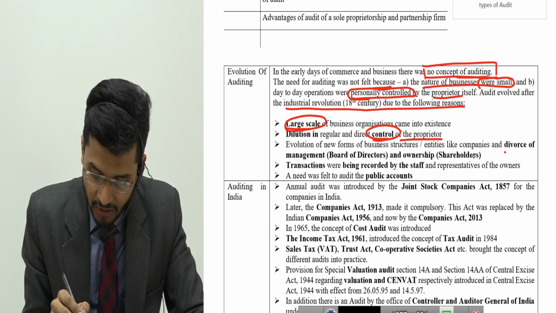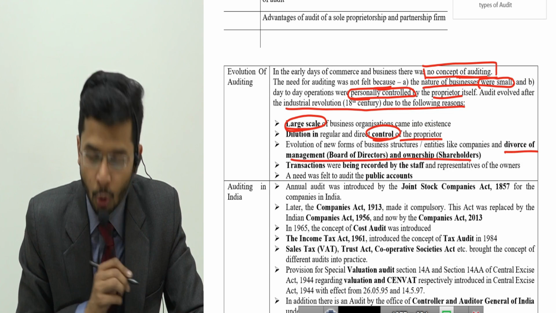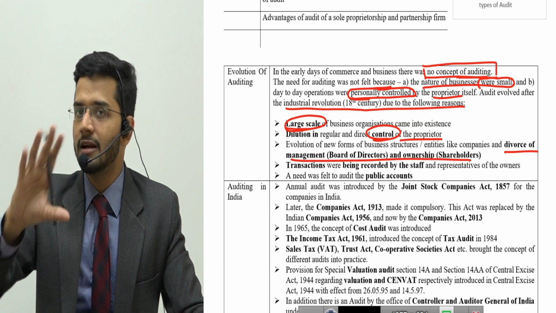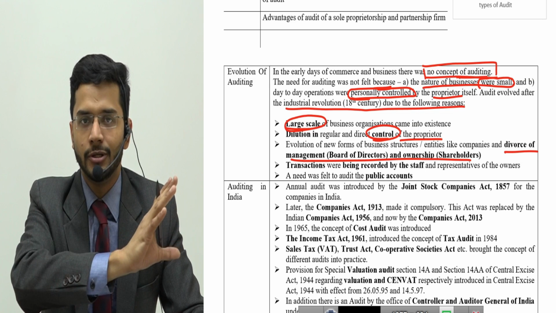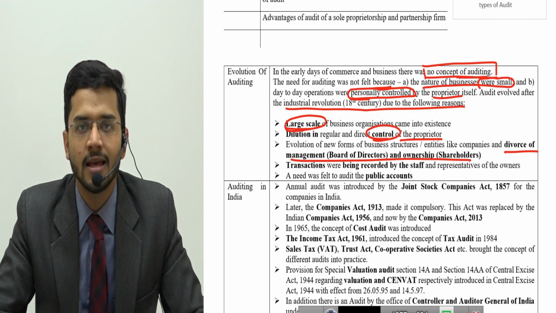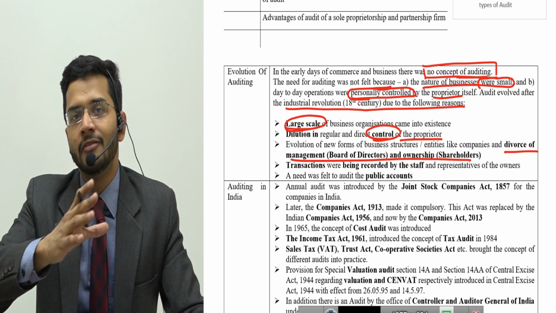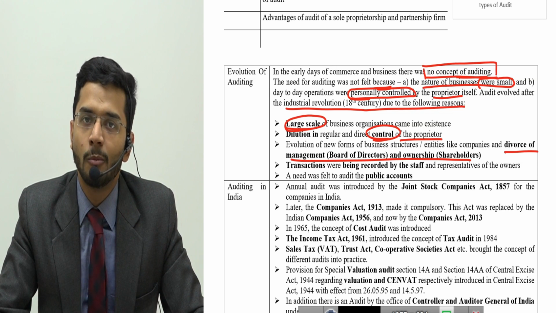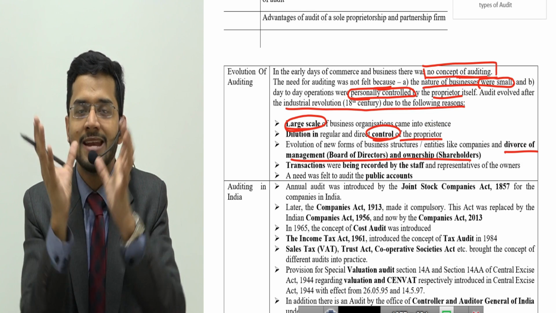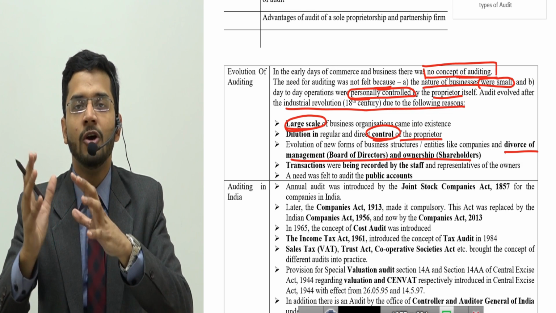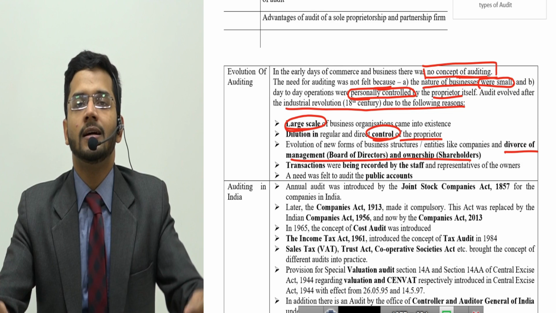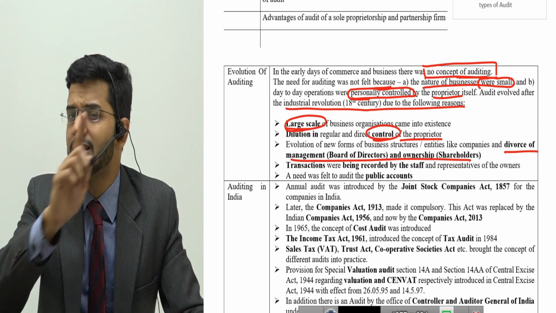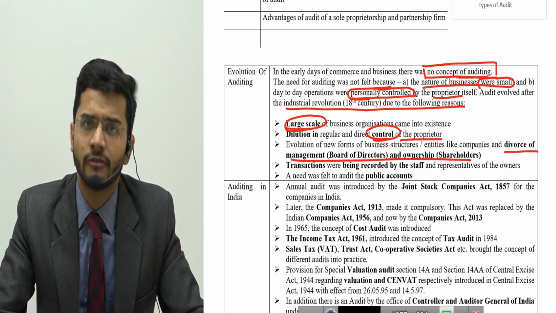Then there was a divorce of management and ownership. In a company setup, the shareholders are different people and the people who are managing are different. Solomon versus Solomon is a classic case where it was held that the identity of your shareholders and that of your board of directors are different, and the board of directors are entrusted only with supervising the day-to-day activities, and the ownership is in the hands of the shareholders. Shareholders cannot interfere with the workings of the board of directors.